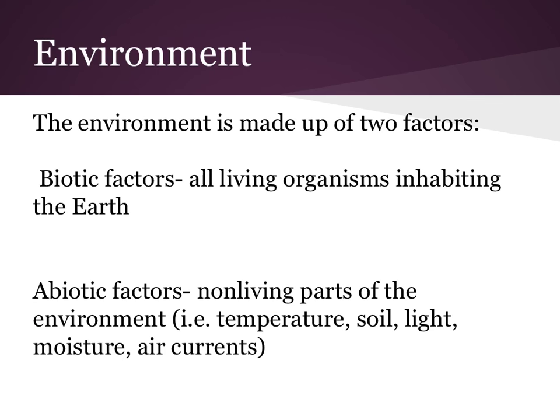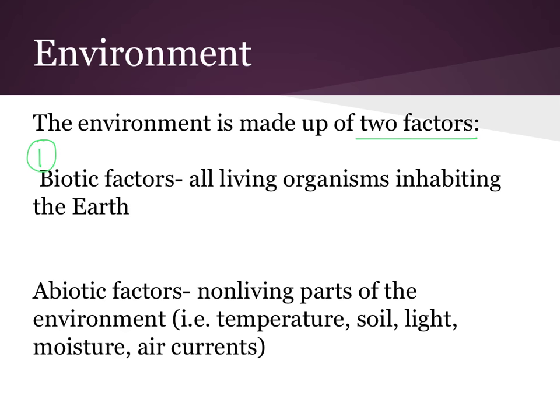All right, so environments are what we're going to be talking about. An environment is going to be made up of two things. The first one, obviously since we're talking about biology, is the biotic factors. These are living organisms that are on Earth. Anything that's living that we talked about that is biology is a biotic factor.